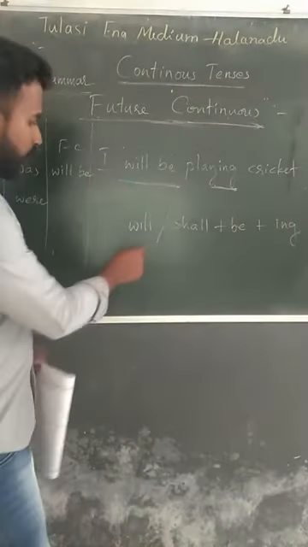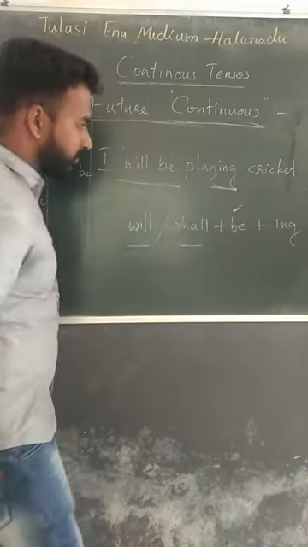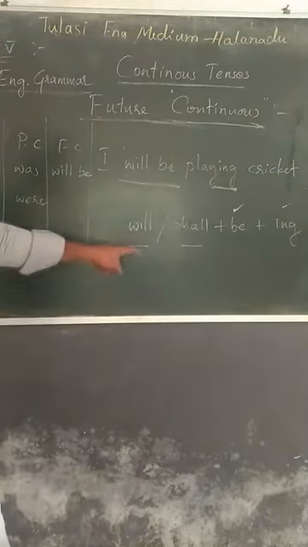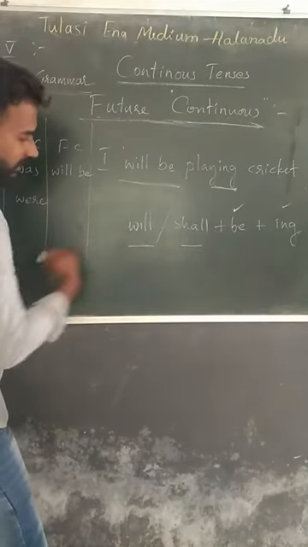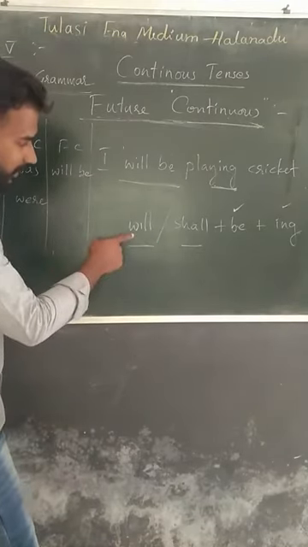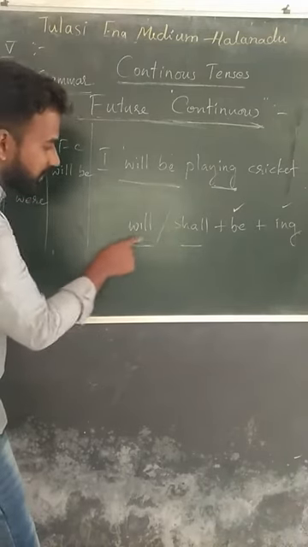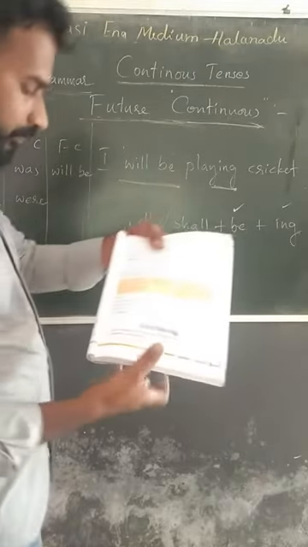For I or we, we can use will or shall. But for he, she or they, we can't use shall; we use will.